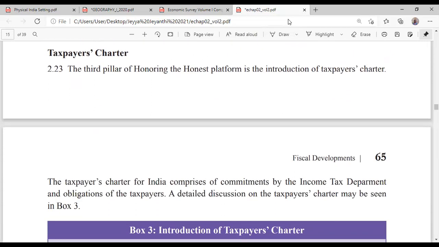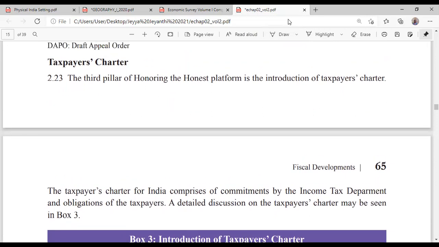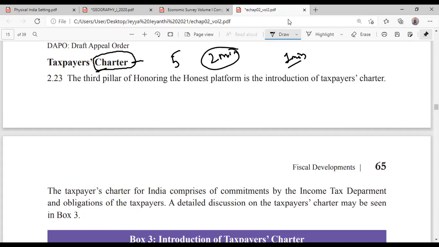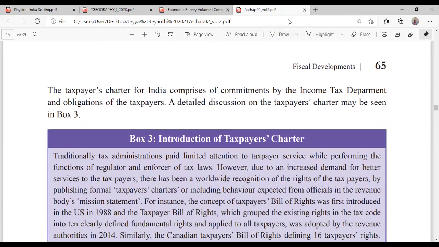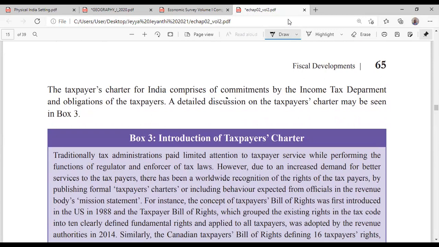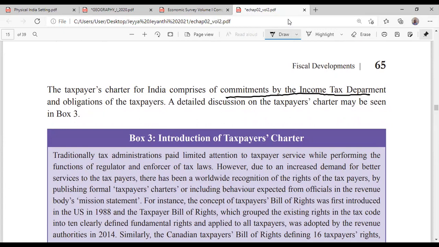Next one is the taxpayers charter. What do you mean by the word charter? This is an information brochure kind of thing. For example, if you go to the bank, they say we can give you a DD within 5 minutes, you can deposit within 2 minutes. Muthoot says, come here and within 1 minute we'll give you a gold loan. Those are commitments, and those commitments are known as charters. The taxpayers charter for India comprises commitments by the income tax department and the obligations of the taxpayers. Please copy this down.